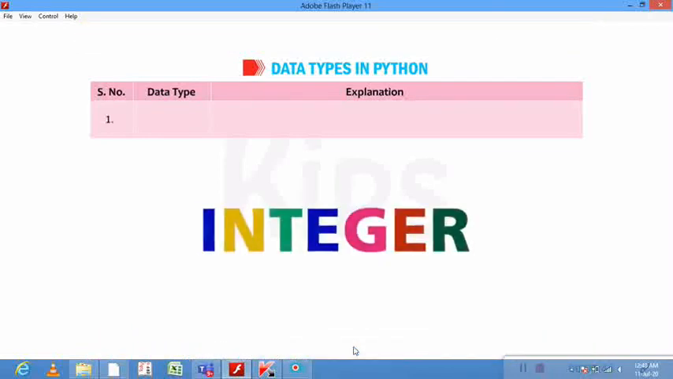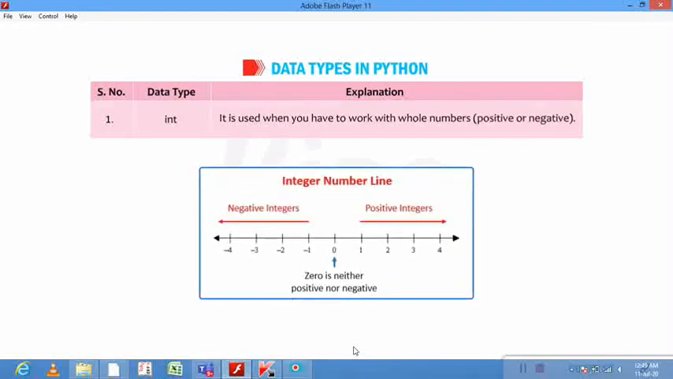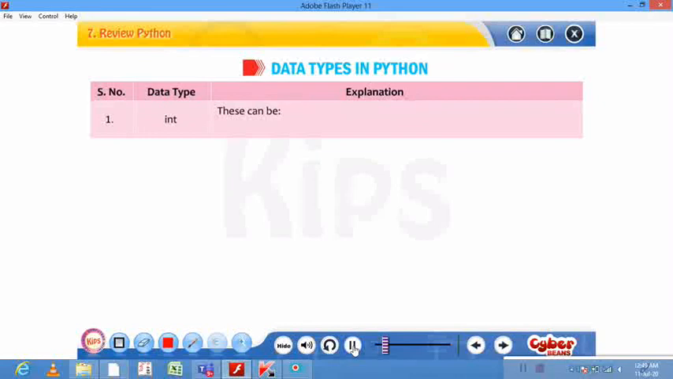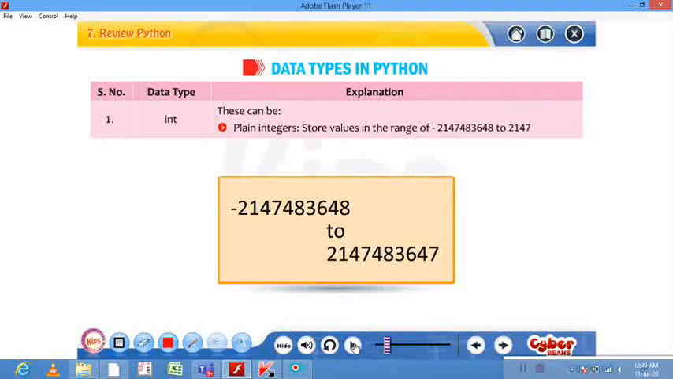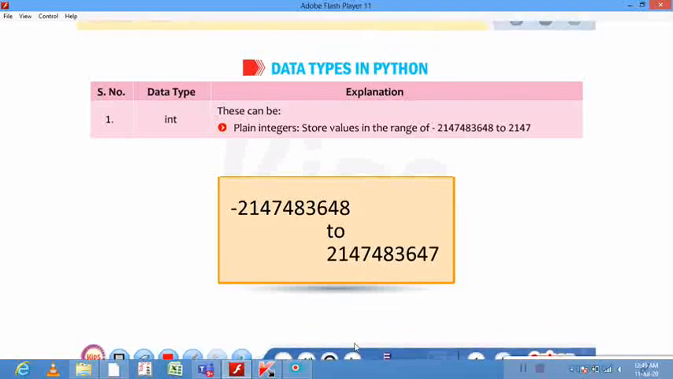First is integer. It is used when you have to work with whole numbers. This can be plain integers. And this is the range of the values that it stores.